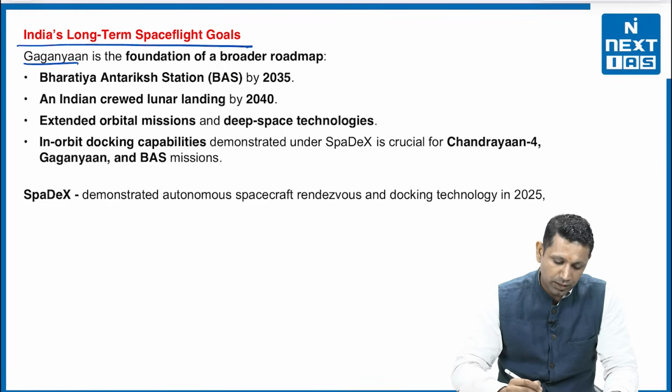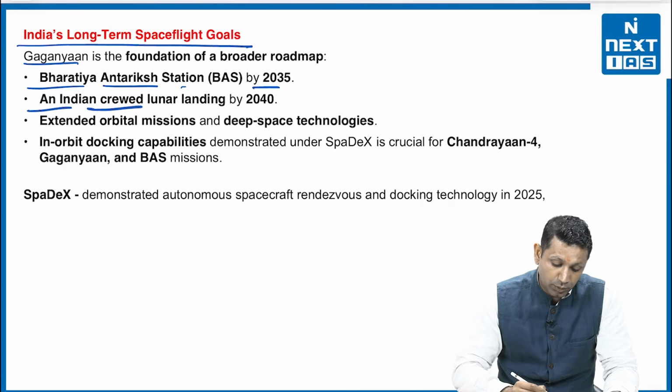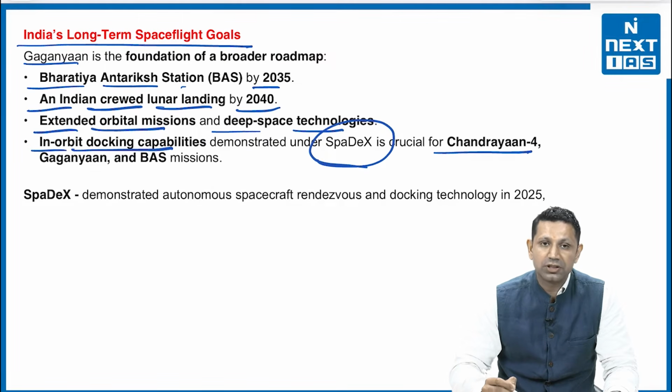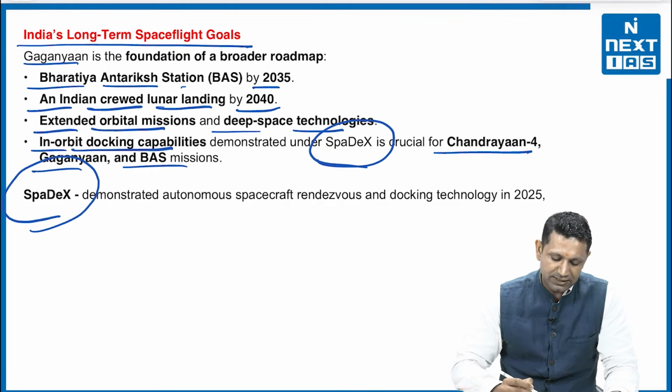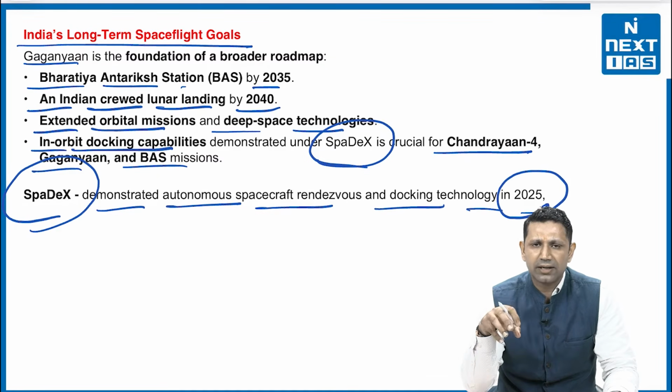For example, the Bharatiya Antariksha Station that we are planning by 2035, then an Indian crewed lunar landing by 2040, extended orbital missions and deep space technologies. Then in-orbit docking capabilities demonstrated under SpaDeX are crucial for Chandrayaan 4, Gaganyaan and the BAS mission. SpaDeX actually demonstrated autonomous spacecraft rendezvous and docking technology in 2025. And this is a critical technology that has now been acquired by India.